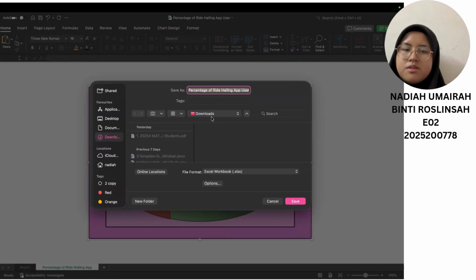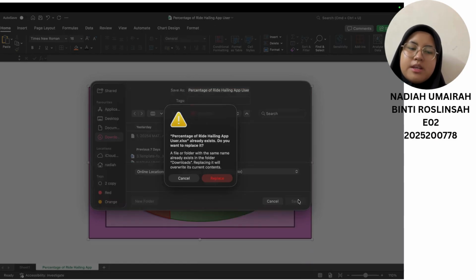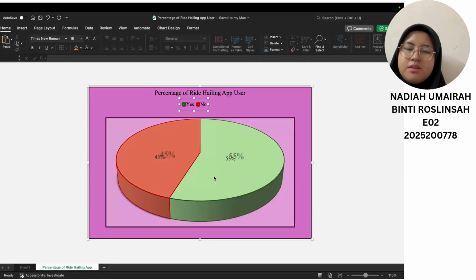And then if you want to save to downloads, you can choose downloads, and here you need to first select your file format, either PDF, Excel, and more. So I'm going to choose Excel workbook and then save. So you're done, you saved your pie chart.